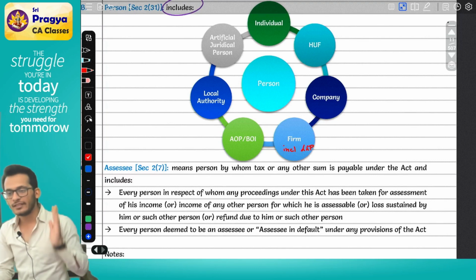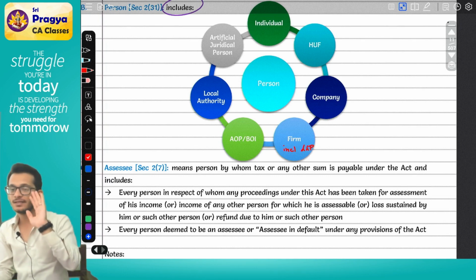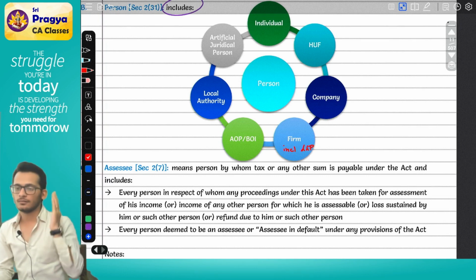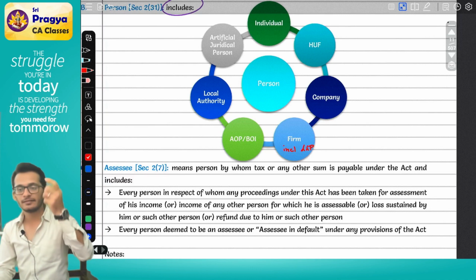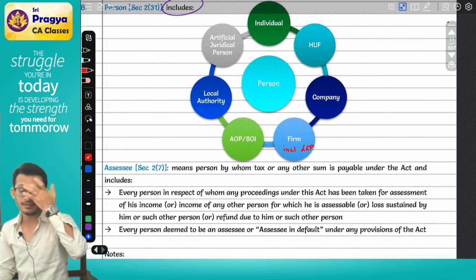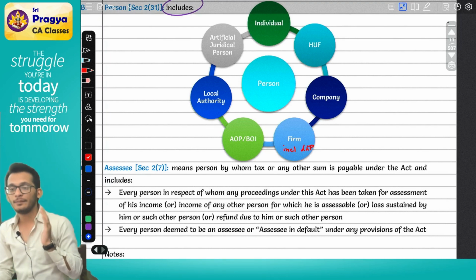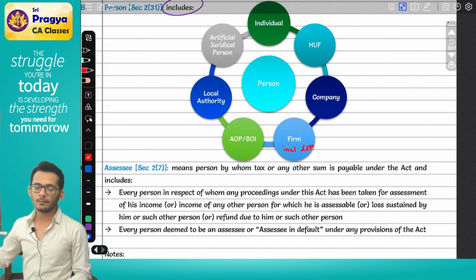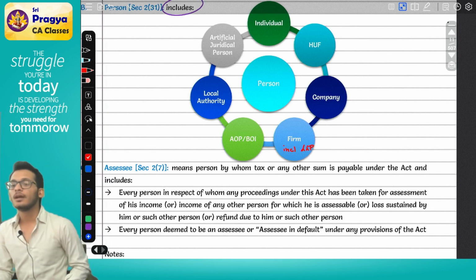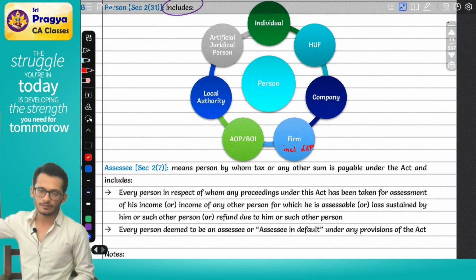AOP, BOI are almost same. The only difference is, AOP la P means persons, which means it can be any other person also. It can be 4 sons, it can be 3 sons plus 1 partnership firm, 2 sons plus 2 companies. Any combination is fine. AOP la any people can be members. BOI la only individuals. Clear? Yes. Balance 2 items.